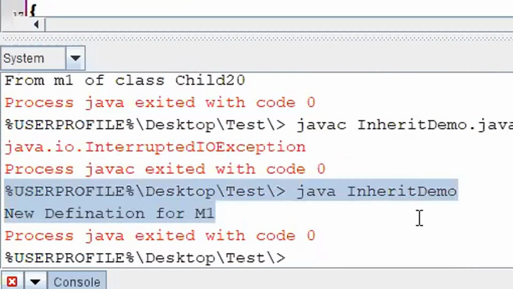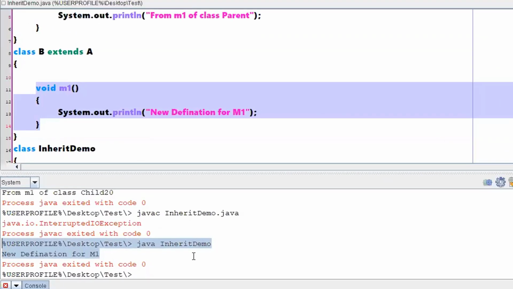And this process is called method overriding. Overriding means there was some definition given, but now you are giving one more definition. Be clear, when you take methods from a parent class to a child class, if a definition already exists, then method overriding will take place. Overriding means the previous definitions will be erased and the new definitions will be given for the method.